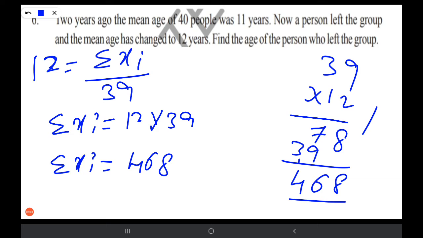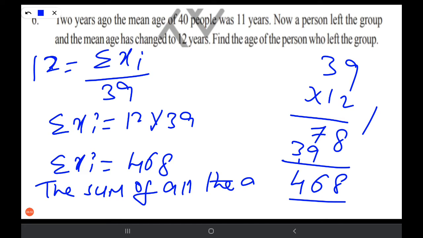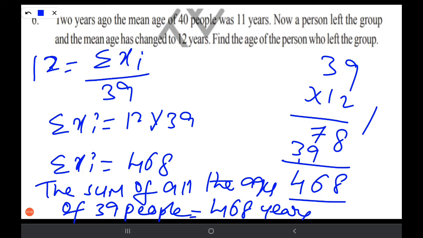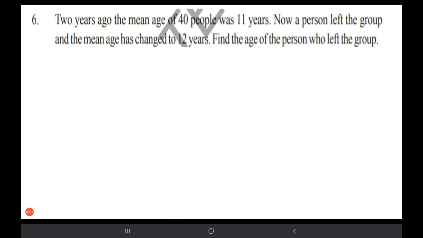This is the sum of all the ages of 39 people, 468 years. Did you get this? I hope you understood this. Now we got the sum of 39 people's ages is 468 years, and the sum of 40 people's ages is 520 years, isn't it?